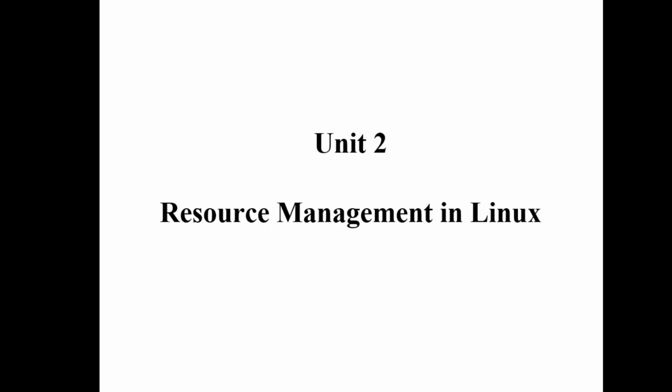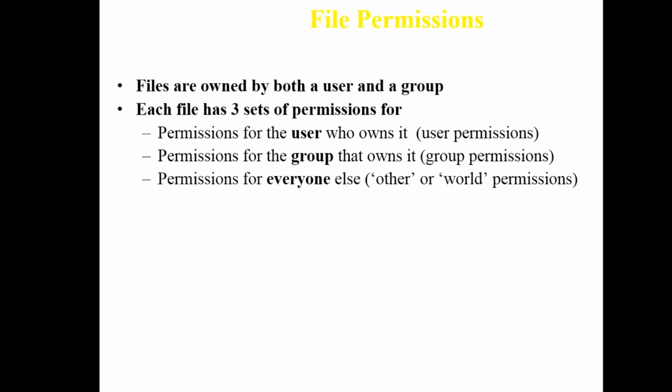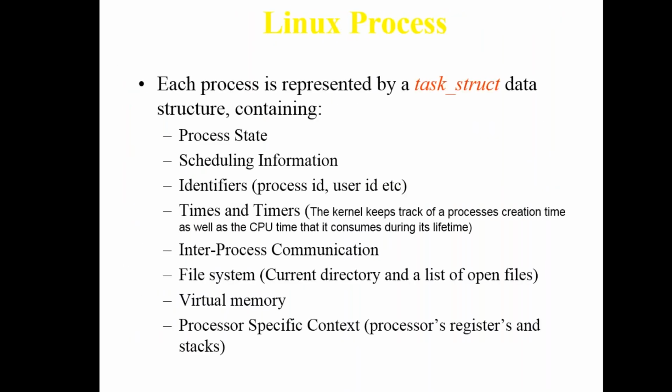Okay, fine. We start with unit 2, and unit 2 has a few slides that belong to unit 4. So we have to discuss process management. It consists of the basic information about the process, scheduling information, all the identifiers, the process IDs or any user IDs of those who have permission to run that process, then the timer and time limit. The kernel keeps track of the process's creation time, as well as the CPU time it consumes during its lifetime.